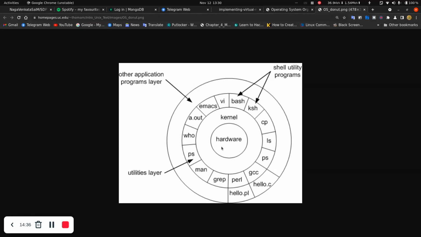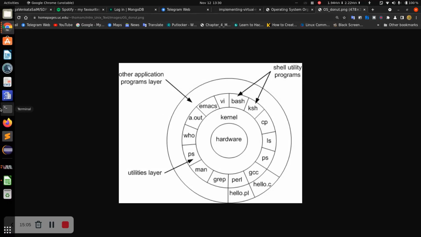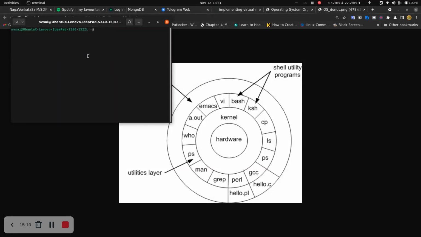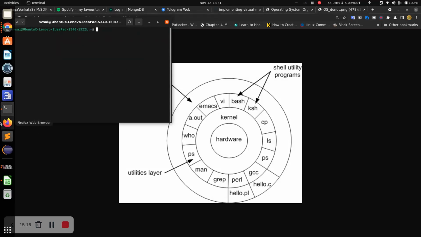This is what I am talking about. So this is hardware, we can say a processor is hardware, or a motherboard is hardware, etc. And this is the kernel. These are some Unix commands, and we can treat them as applications as well. So let's assume this is bash. This is my terminal. Yeah, this is the bash, and this bash is activated when I clicked this.